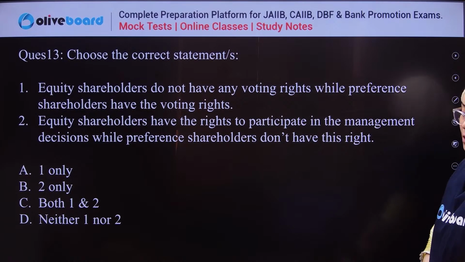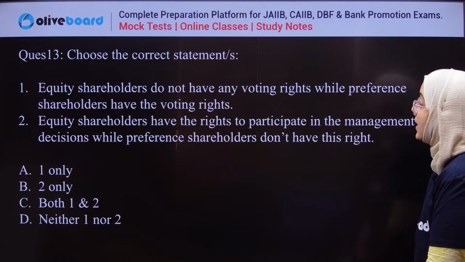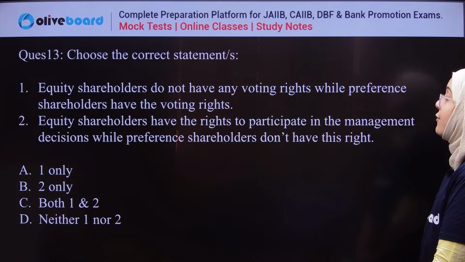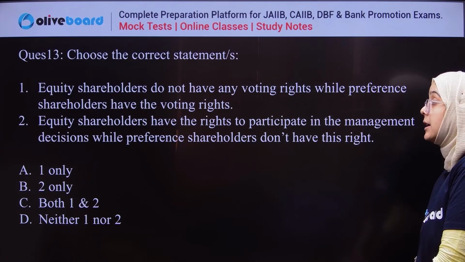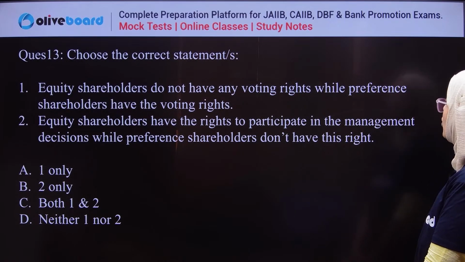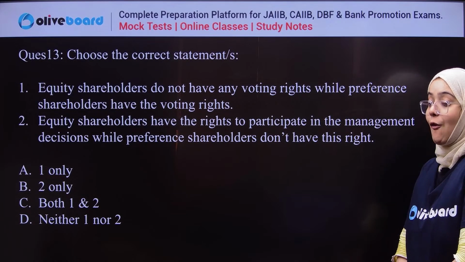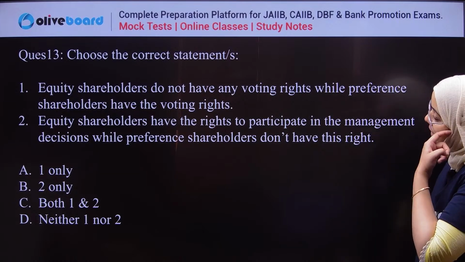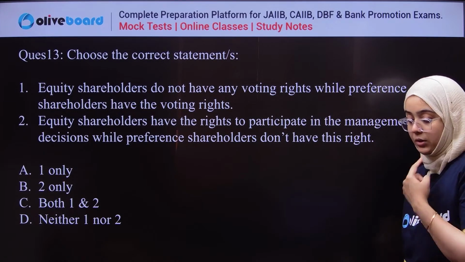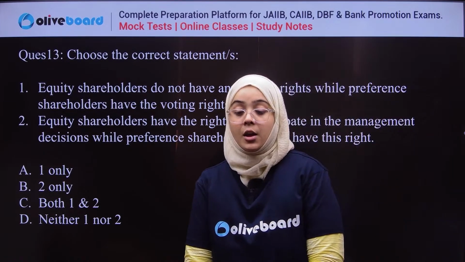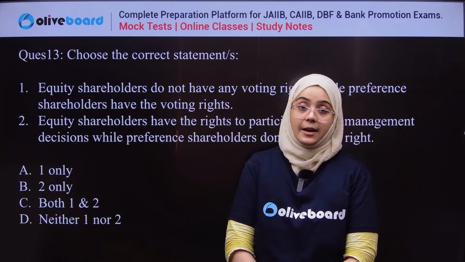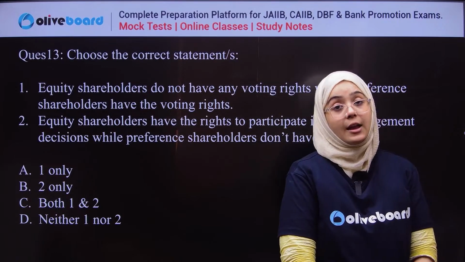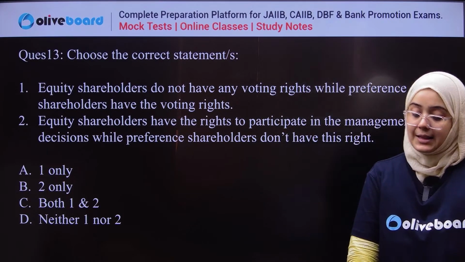Next question. Choose the correct statement. First: equity shareholders do not have any voting right, while preference shareholders have the voting right. Second: equity shareholders have the right to participate in management decisions, while preference shareholders don't have this right. Options: one only, second only, both 1 and 2, or neither 1 nor 2. So you have to choose the correct statement here. I have listed two statements regarding the difference between preference shares and equity shares.